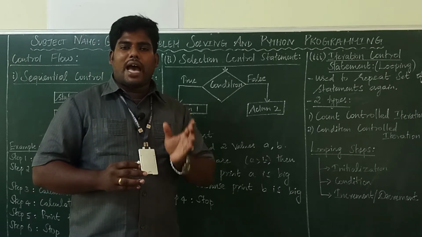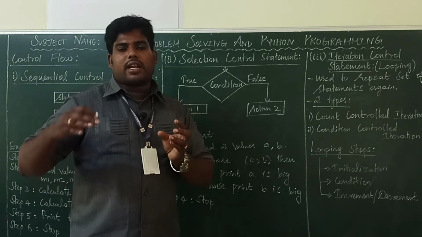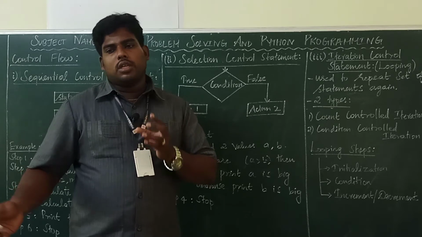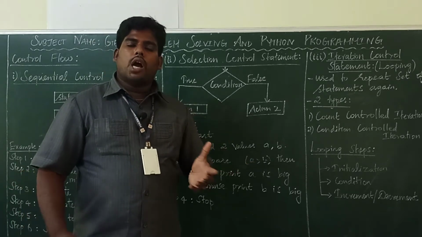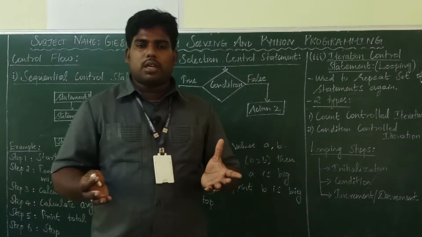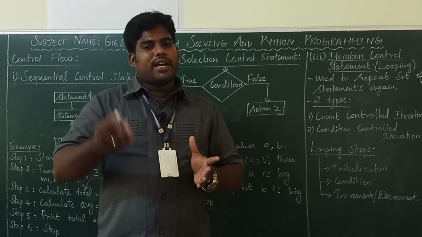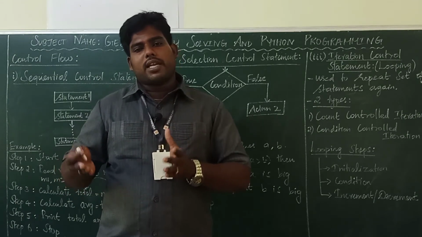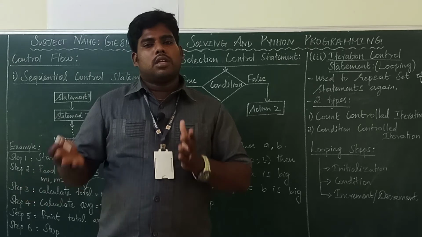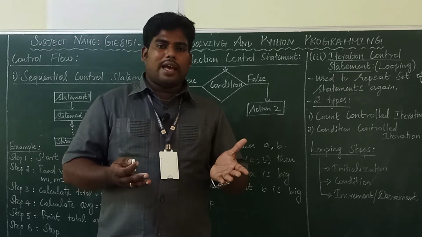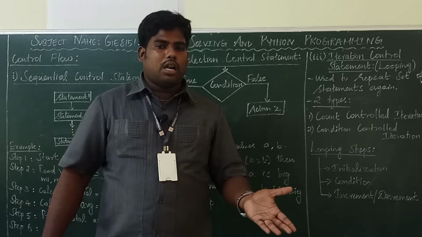If your value is greater than 0 it is positive, less than 0 it is negative. How to find an odd or even number? If the number is divided by 2 and you get remainder 0, it is an even number. If you get another value as the remainder, it is an odd number.